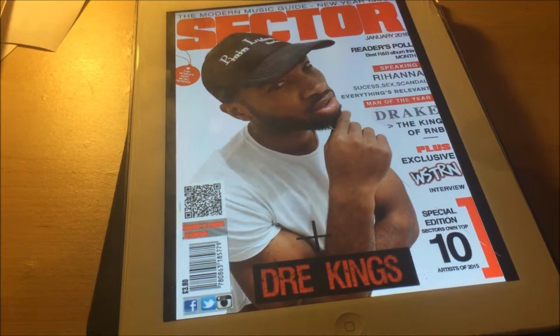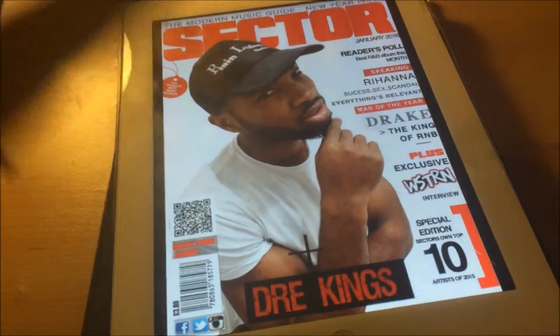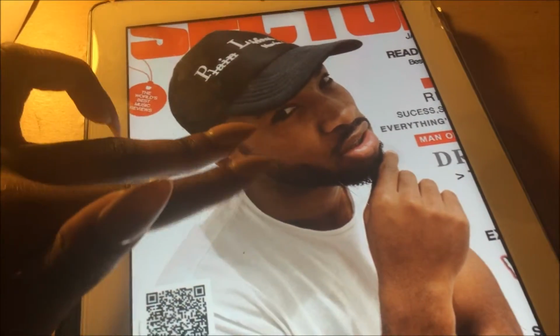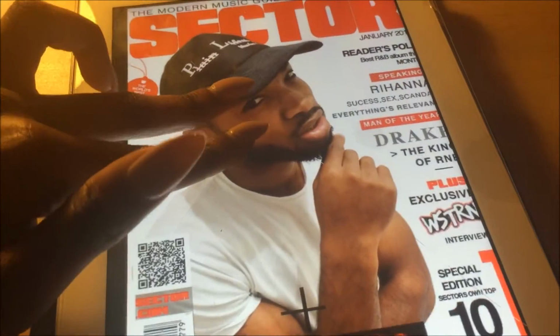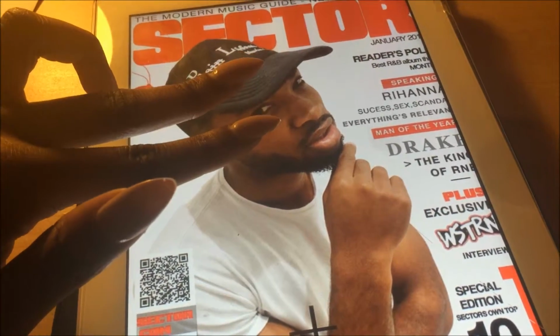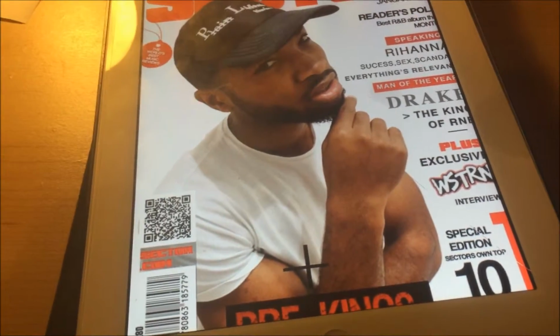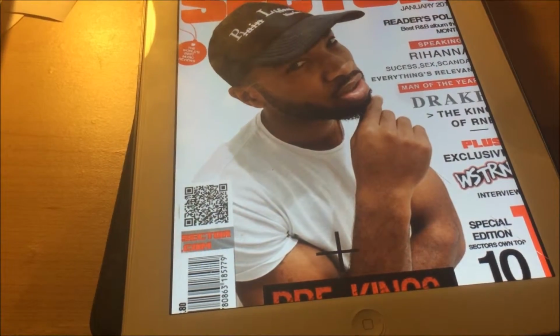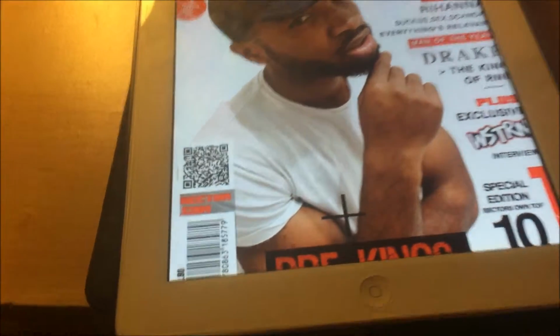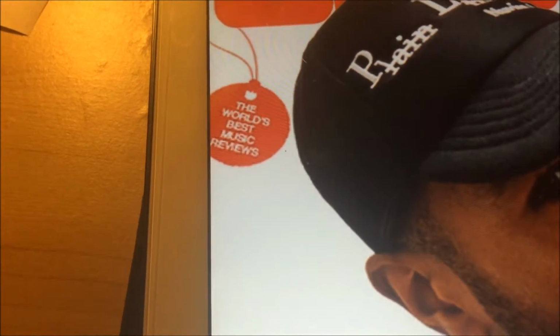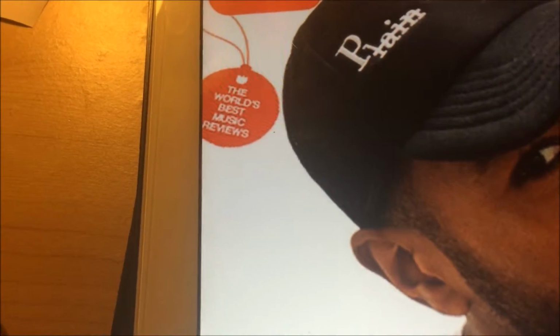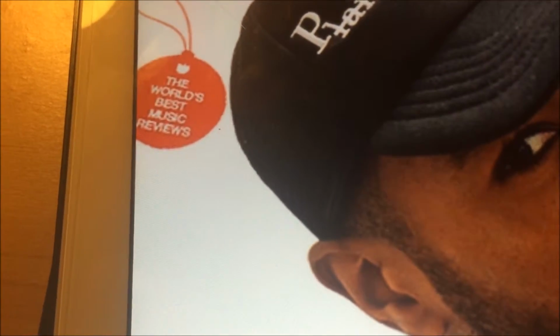Additionally, I ensured the whole look of my model fit to attract the target audience. So the clothing he was wearing and also his accessories. The use of this popular urban hat that he's wearing is effective to attracting my target audience. Additionally, the use of the tag, which is here, and it says the world's best music reviews. The use of this makes my magazine appear to be special and highly related. The use of doing this will attract my audience as they think it's unique and different from other magazines out at the moment.